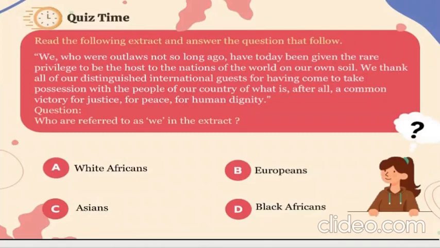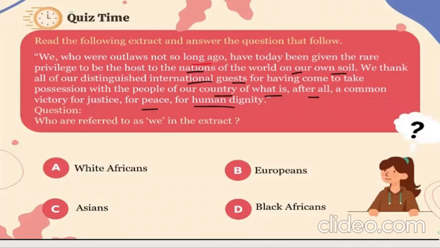We who were outlaws not so long ago, we have today been given the rare privilege to be the host to the nations of the world on our own soil. We thank all of our distinguished international guests for having come to take possession with the people of our country of what is, after all, a common victory for justice, for peace, for human dignity. Now, this is an extract given from a textbook, isn't it? So, this is what Nelson Mandela says for this heartfelt thank you to everyone in the inauguration.